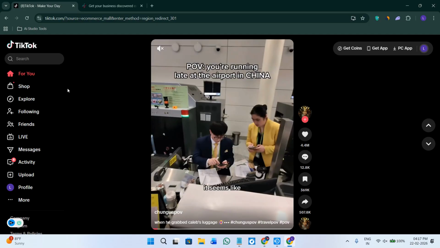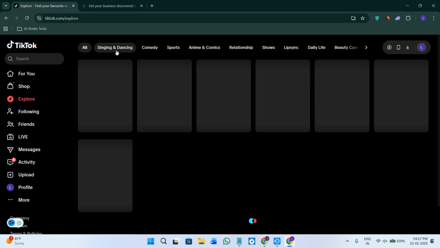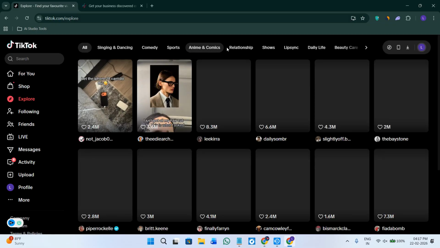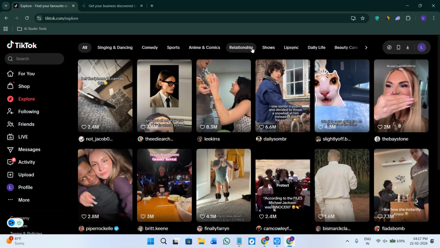For example, you can come here on tiktok.com. Afterwards, you can click on the explore option over here. After clicking on explore, it is going to show you a bunch of different tabs here on the top based on your niche. So you can click on any one of these.